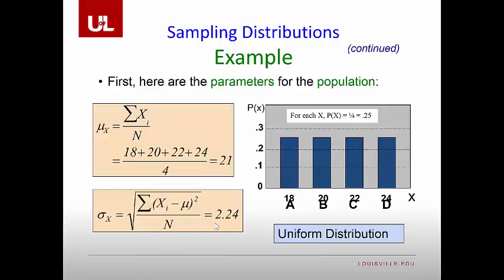Now, each person in this population has an equal probability of being selected. That is, every person has a 25% chance of being selected for the sample.